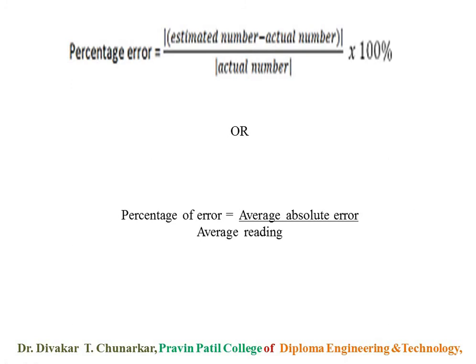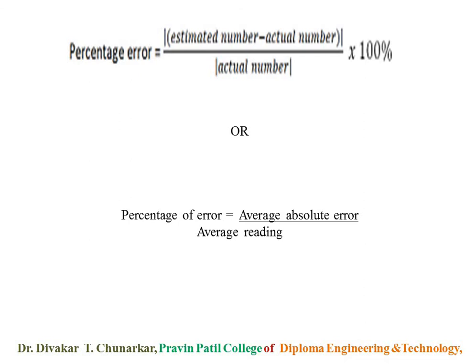Relative error is mean absolute error upon mean value, or average absolute error upon average value. This is the ratio called relative error.